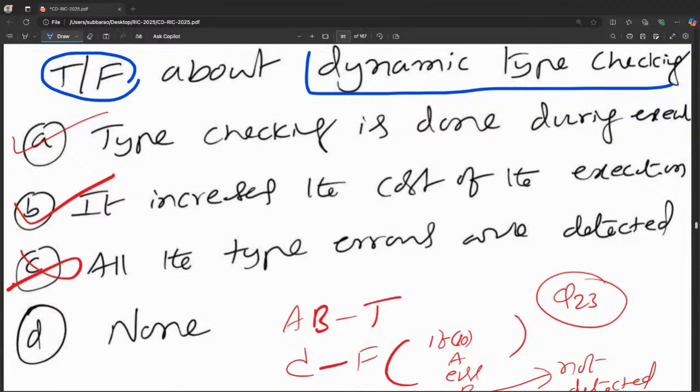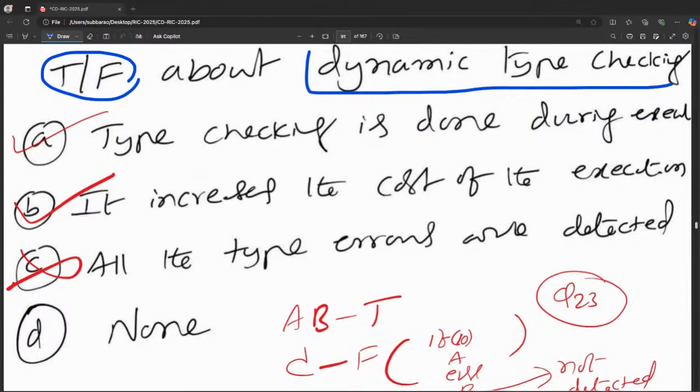So B: it increases the cost of the execution, of course, because when you are running, if it is a recursive program, you may run the same thing again and again. So it will do the type checking again and again. If you do type checking at compile time, compilation is only one time, so less time. If you do type checking at runtime, that is called dynamic type checking. It will take more time. That is fine.